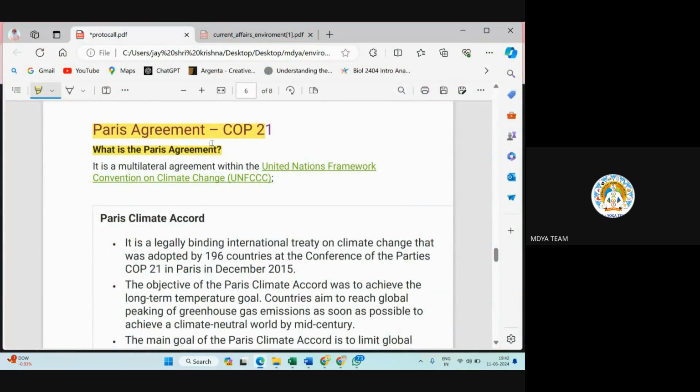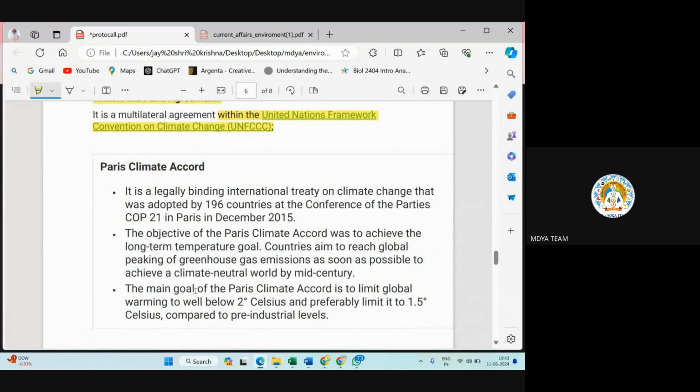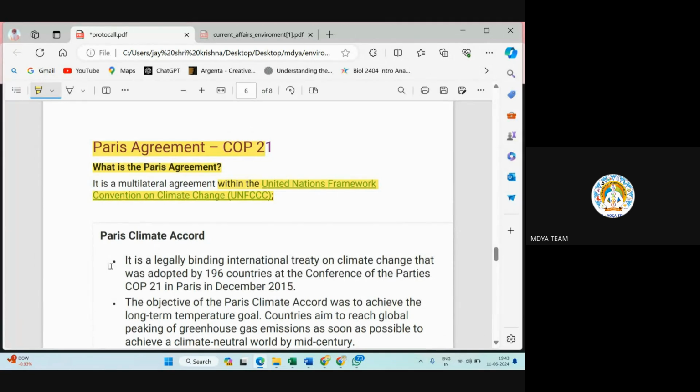Okay, so Paris Agreement, as I already told you, this United Nations Framework Convention on Climate Change got started in 1992. After 1992, they have held various meetings for this UNFCCC because climate change is one of the most persistent issues of this time.